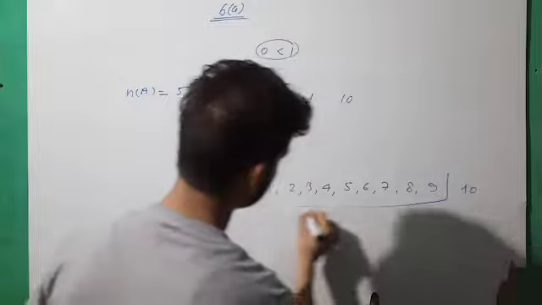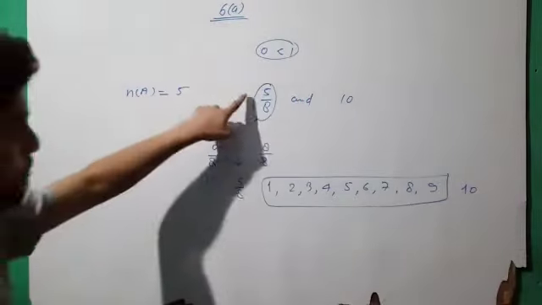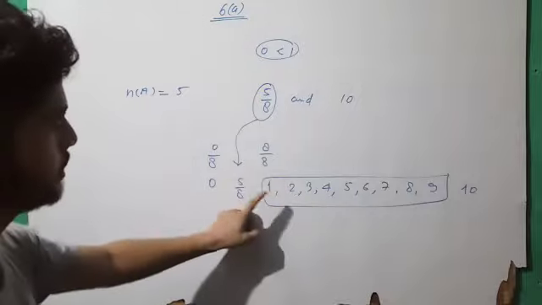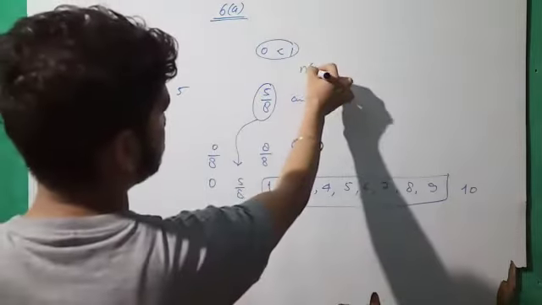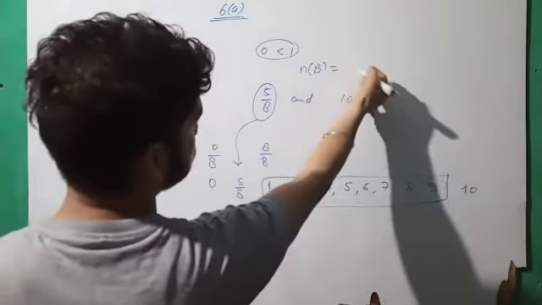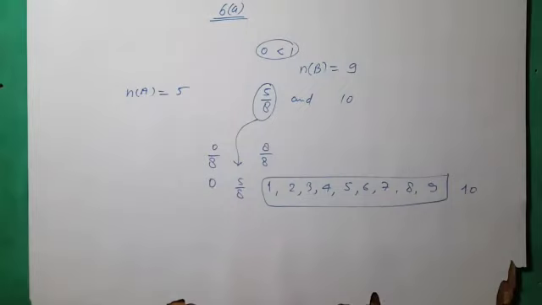We have to find this range. The integers between 5 by 8 and 10 are 1, 2, 3, 4, 5, 6, 7, 8, 9. Let it be set B, so the number of elements in set B is 9. So these two are not equivalent sets.